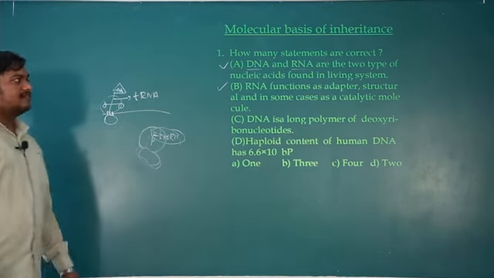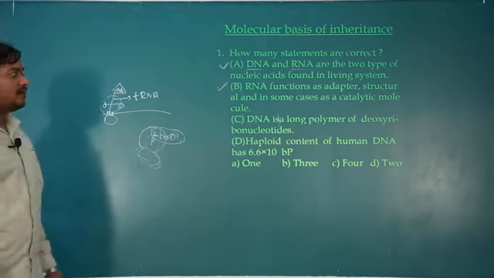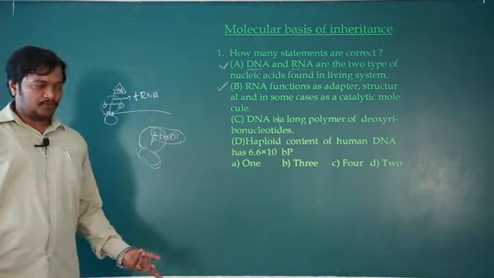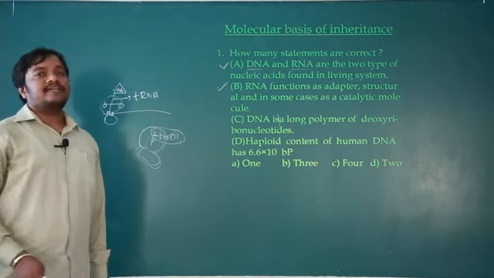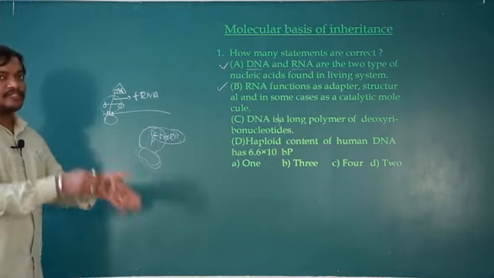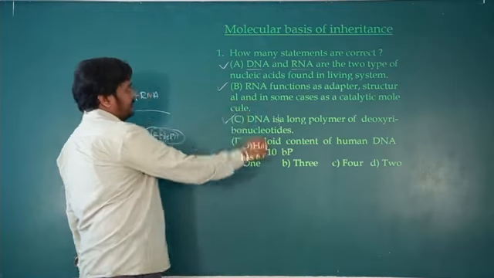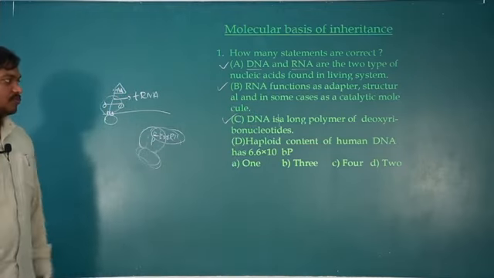DNA is a long polymer of deoxyribonucleotides, obviously. DNA is double stranded. Each strand is made up of a polymer of deoxyribonucleotides. Both are joined together by hydrogen bonds to make a double stranded DNA. So it is also right. Obviously, 3 were right, which means the last one should be wrong.